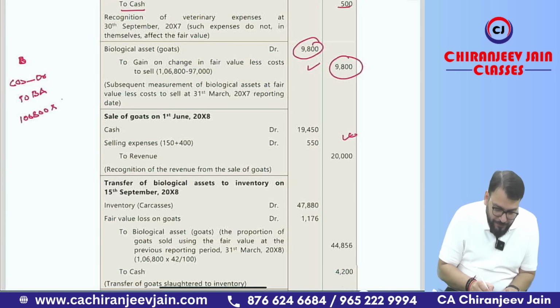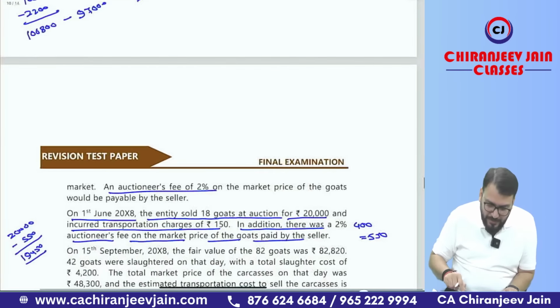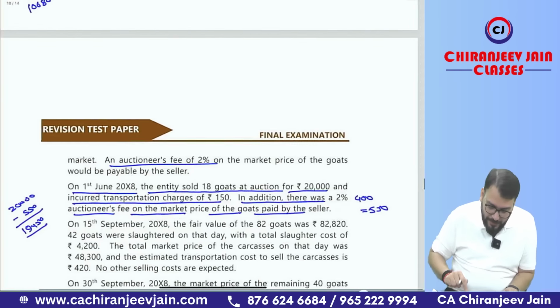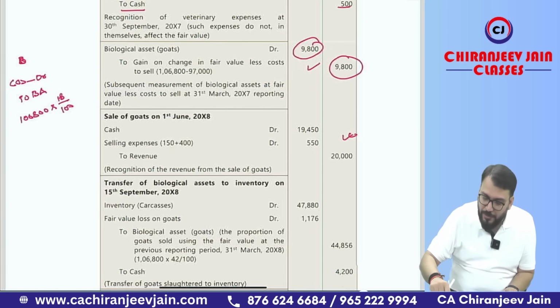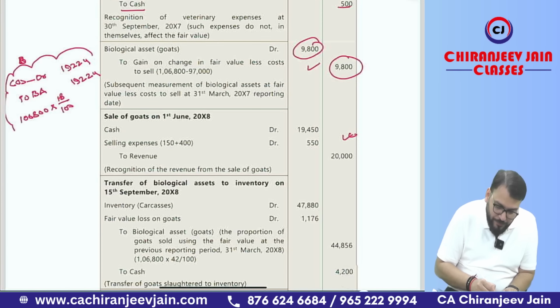So 1,06,800 into 18 divided by what? 100. It was 100 goats, right? Yes, I think yes, 100. Yes, sir. Correct. So divide by 100. So it is coming to what? 1,06,800 divided by 100 into 18. So this will come to 19,224. So this journal entry we can do.